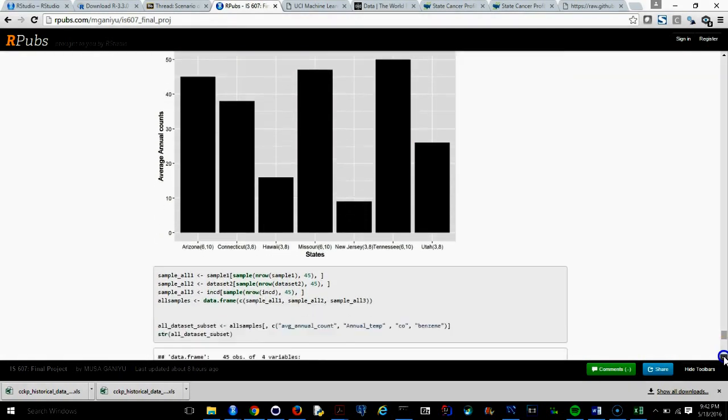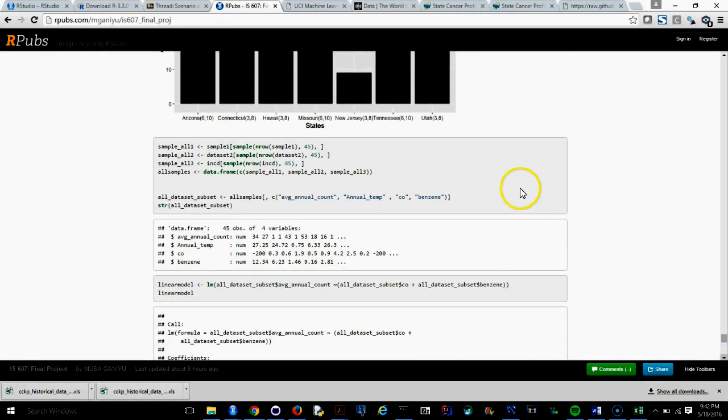The third one, the observation from there was just for a state, so we didn't actually plot any table for that. This data set was for 45 observations, so we tried to sample it down to 45.